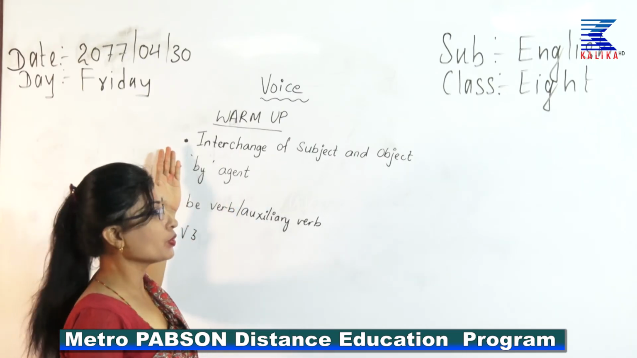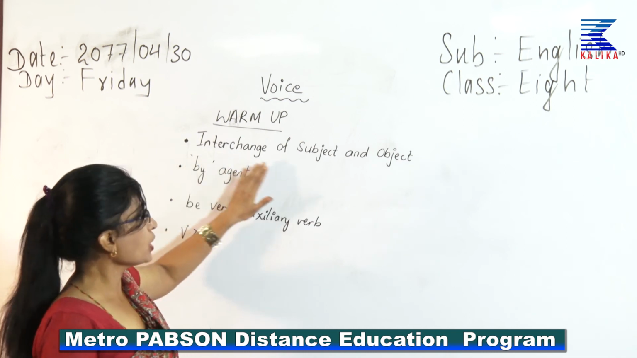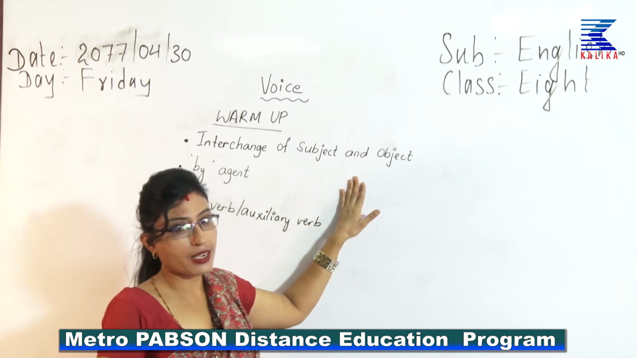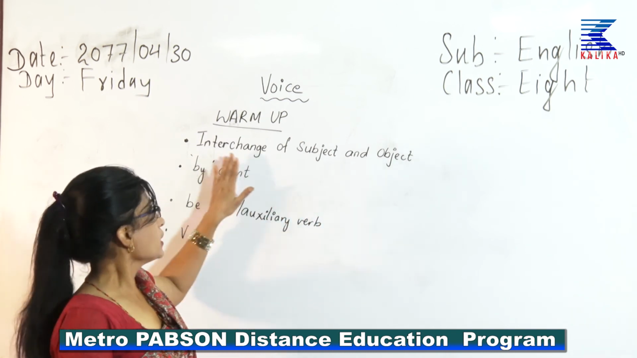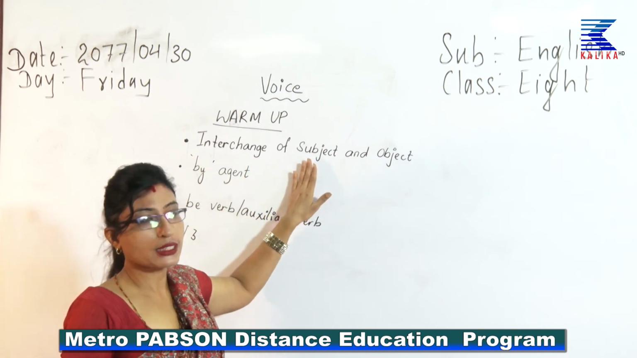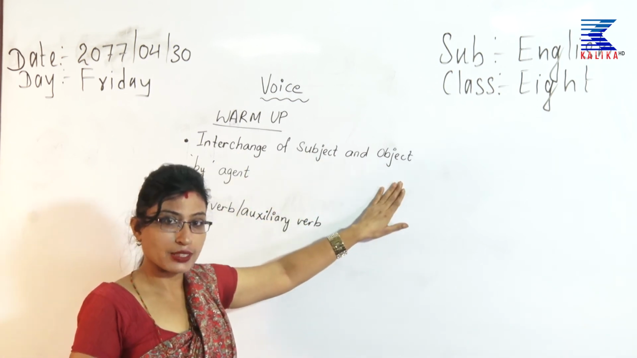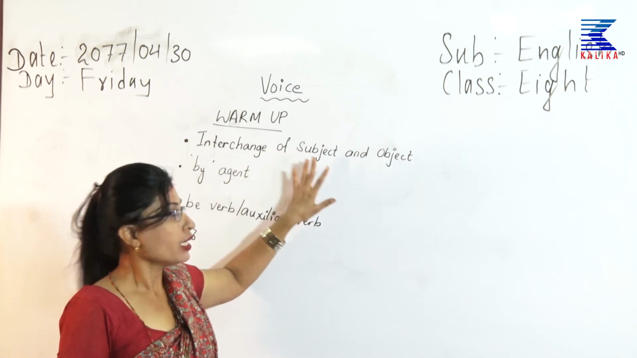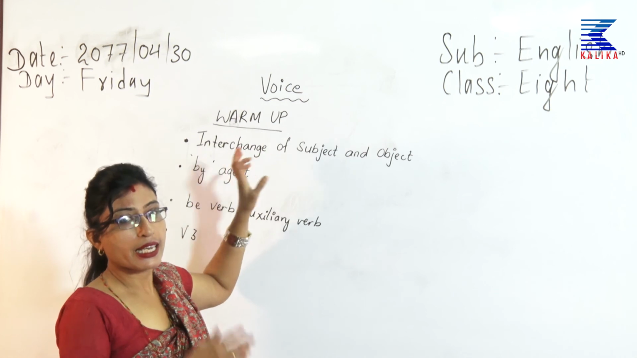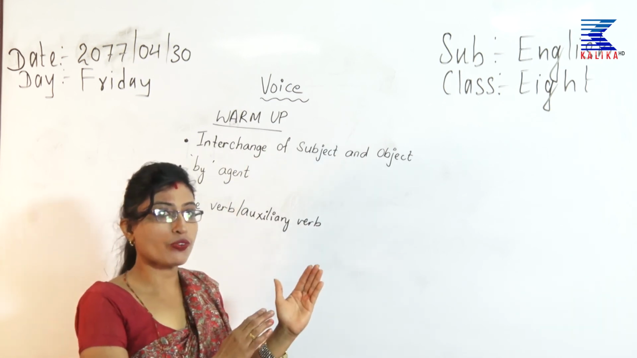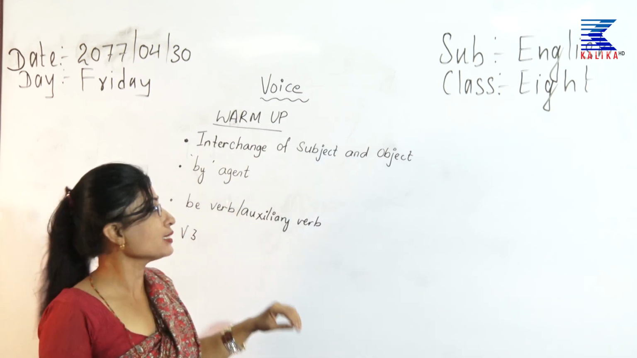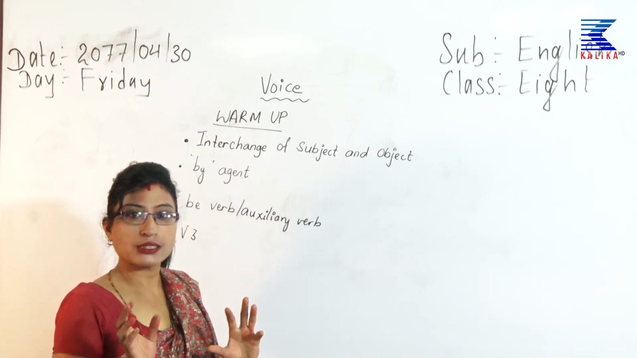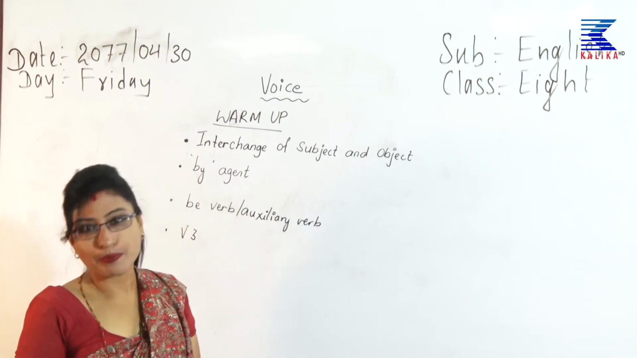First of all, what we did was the interchange of subject and object. So you should know that the active voice's subject becomes the object and vice versa in the passive sentence. Okay? And what we learnt was in active voice the doer of action is important, so he is placed as subject, whereas in passive voice the action is more important.